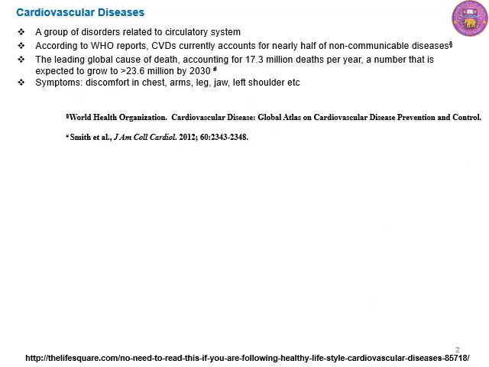So coming to the brief introduction of CVDs, CVDs are a group of disorders which are related to the circulatory system, and according to the WHO report, the CVDs account for 50% of the non-communicable diseases, and they have become the leading cause of death, which accounts for 17.3 million deaths per annum, and the number is expected to grow to 24 million by the year 2030.